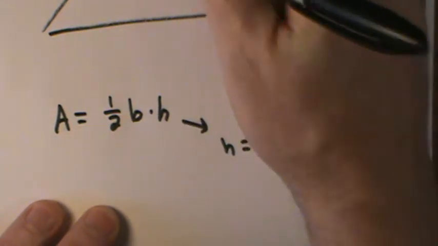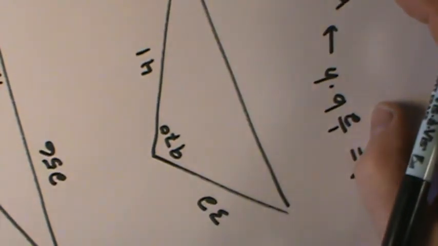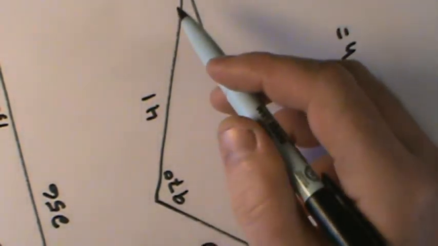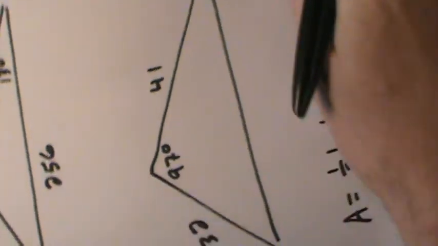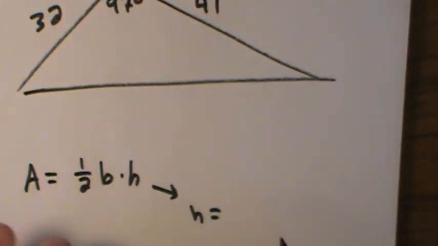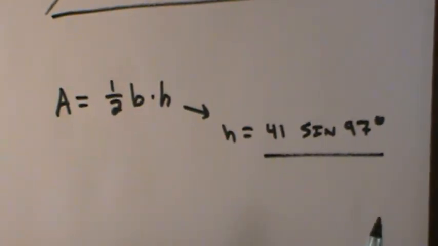So maybe in this case, when I draw that triangle like this, my angle that I'm interested in is when it comes down like this. This is my hypotenuse, that 41. So I could say 41 sine 97. That's what gets placed in there.